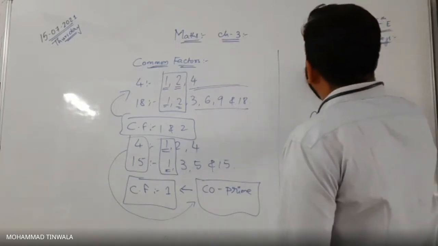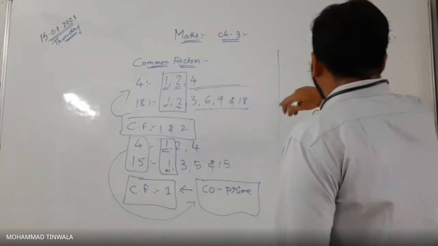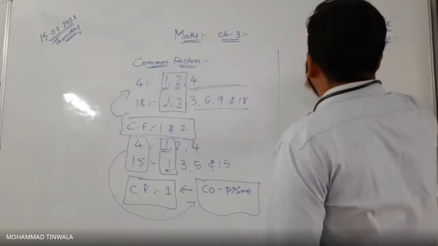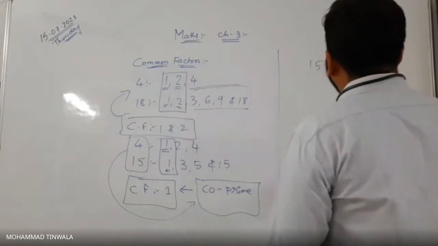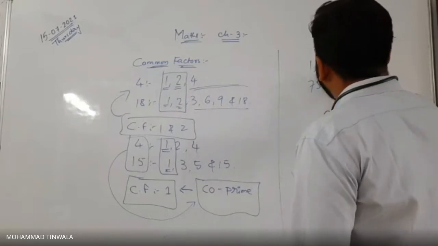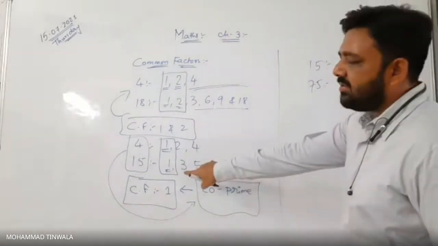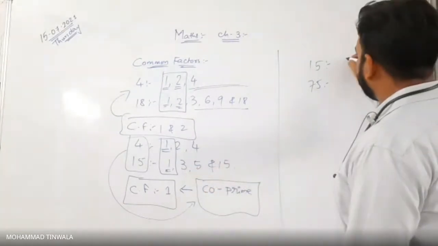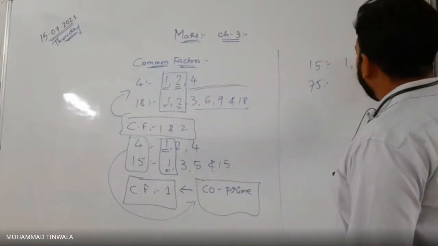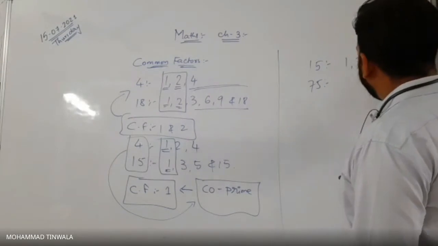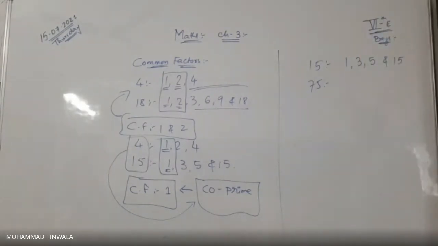Now if I say 15 and 75, chalo. For 15, we know how many tables it belongs to: 1, 3, 5 and 15. Yes or no? Yes, sir.